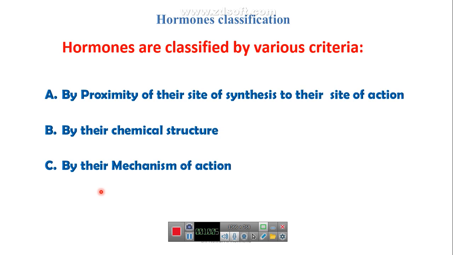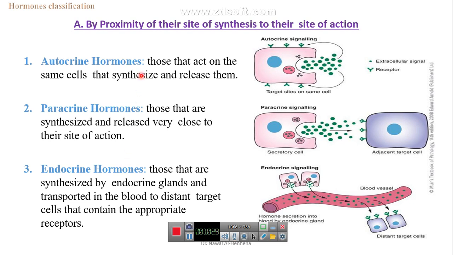Classification of hormones. The hormones can be classified depending on various criteria, like first, by proximity of the site of synthesis of the hormone to the site of action of the hormone, or they can be classified by their chemical structure or by mechanism of action. By the proximity or القرب